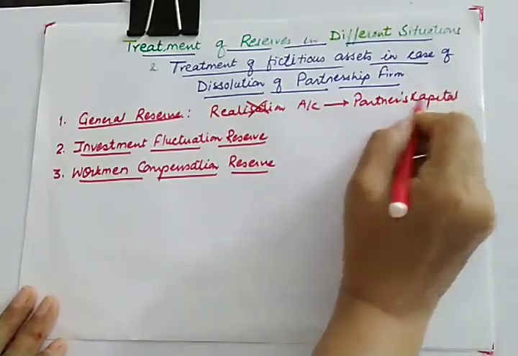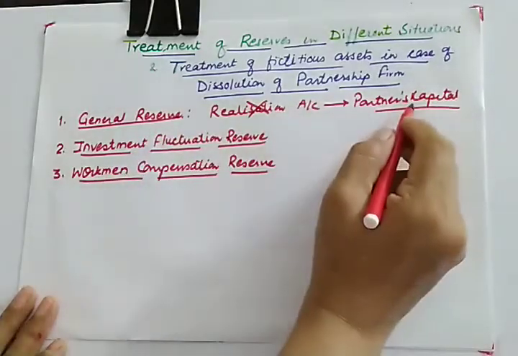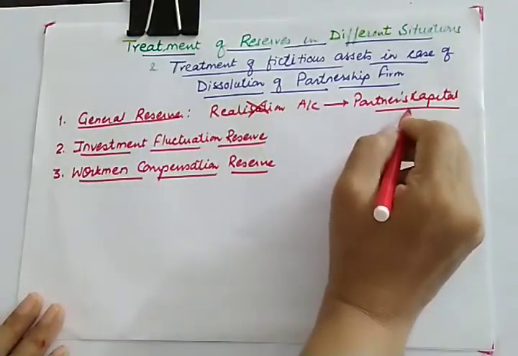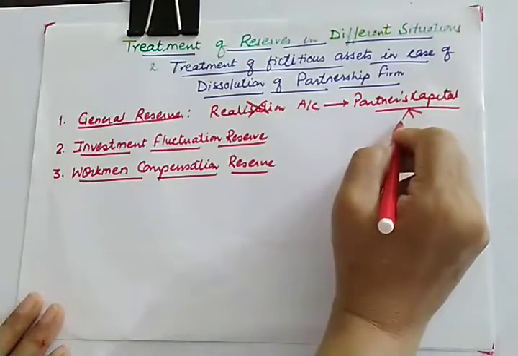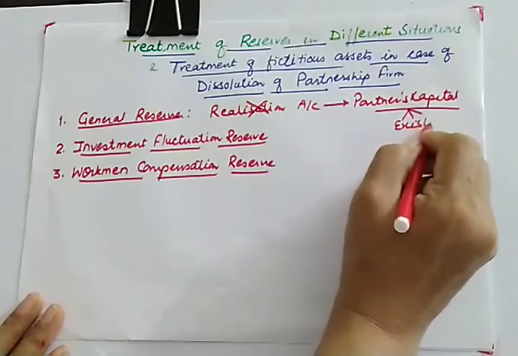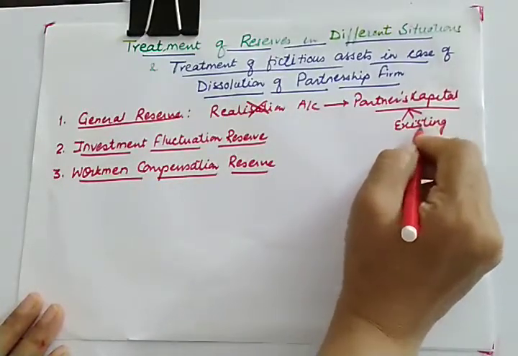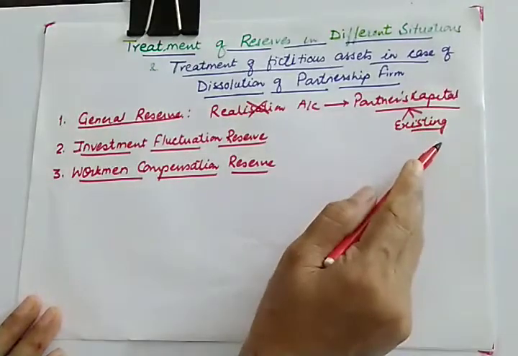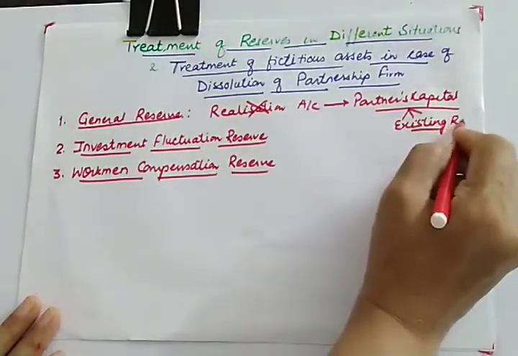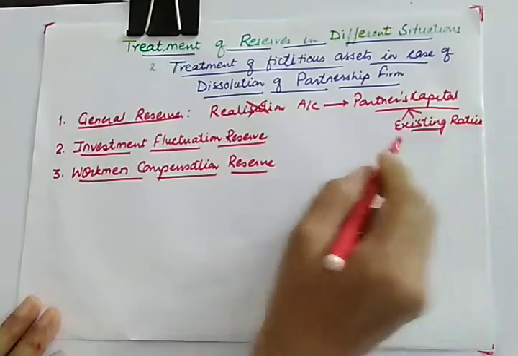So whenever there is a general reserve, we'll transfer it to partner's capital. In which ratio? In the existing ratio, because there is no old and new ratio in case of dissolution. We are dissolving the firm. So we'll be distributing this general reserve in the existing ratio.